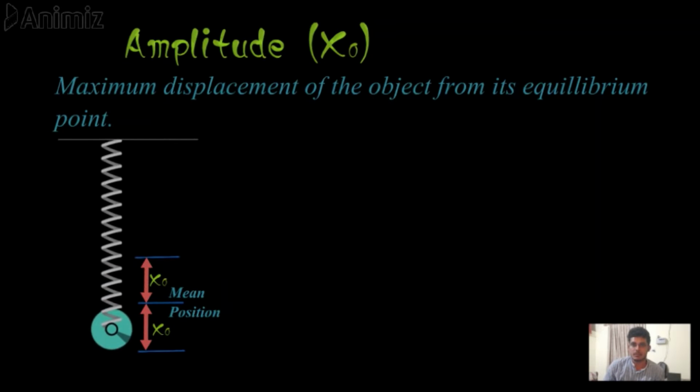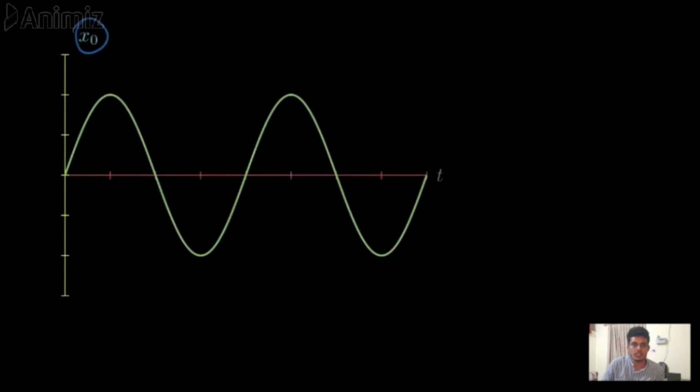The maximum displacement from equilibrium position is called amplitude. We will learn about amplitude on a displacement time curve for a simple harmonic motion. In this displacement time curve, there are 2 cycles of simple harmonic motion. One is from here to here, and another one is from here to here. Now in every cycle there are 2 peaks. One is on the positive side of the curve and one is on the negative side of the curve. Every peak corresponds to a maximum value of displacement x naught on either side of the mean position, that is at 0. There is a maximum value of displacement, and that maximum value of displacement is called amplitude.